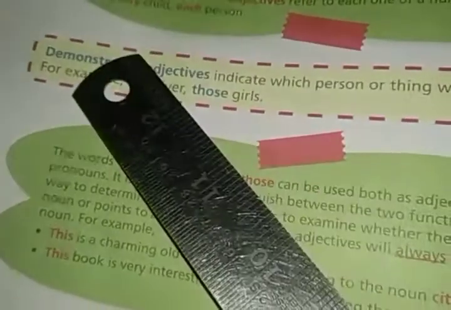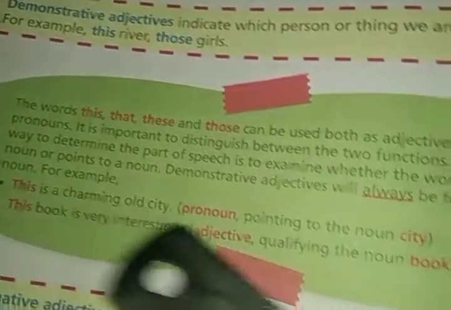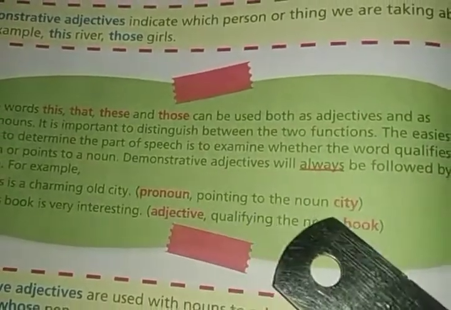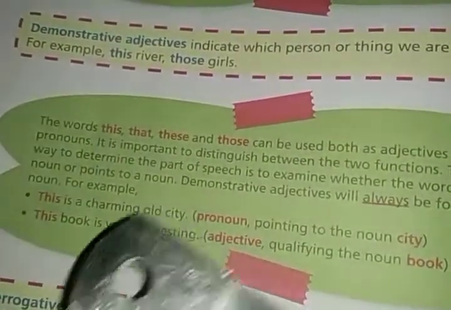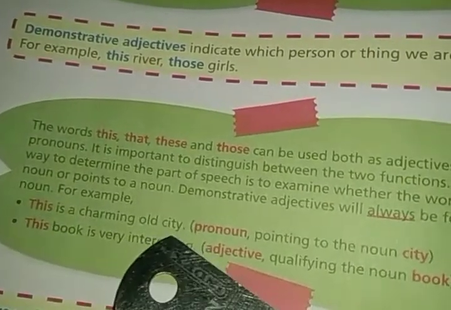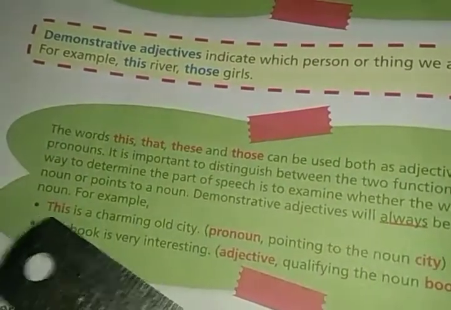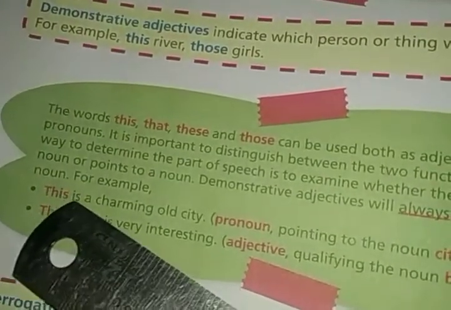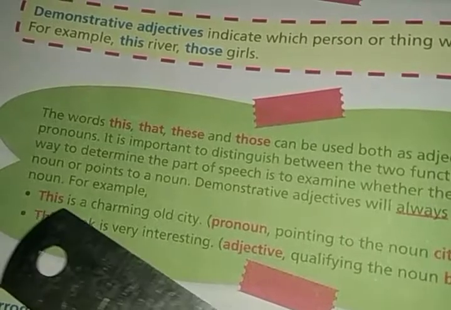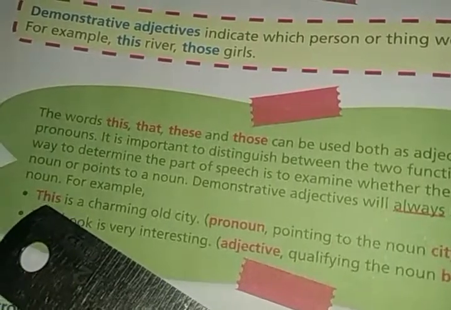Okay, by pointing out, we are pointing. When you point at something, then it becomes a pronoun. This is a demonstrative pronoun, not a demonstrative adjective. Look at that, pronoun, pointing to the noun city. We are not describing, I mean, the word this is not describing the city. This is pointing to the noun city. So this is a demonstrative pronoun and not a demonstrative adjective. And immediately after this, no noun is there, so you will understand that this is used as a demonstrative pronoun.